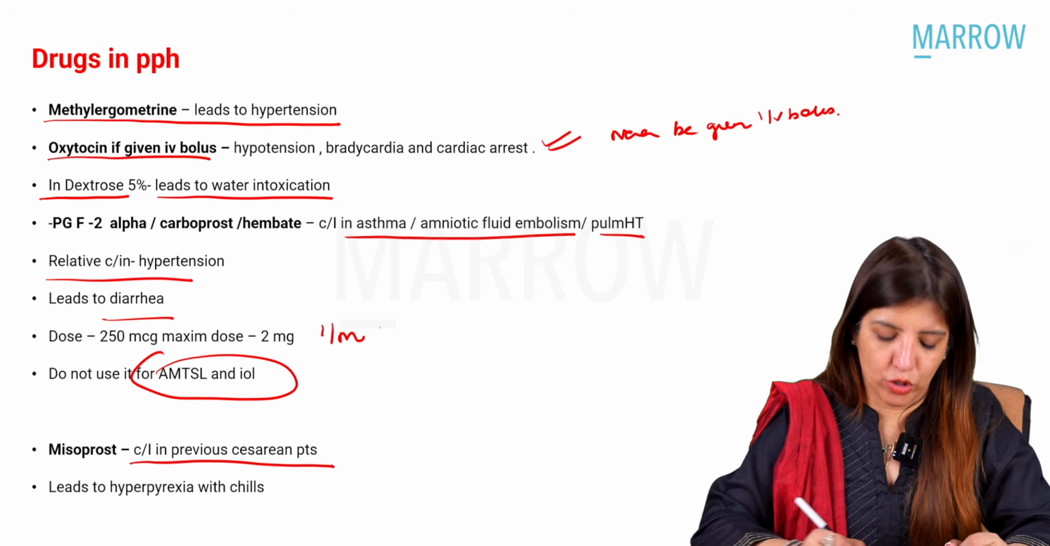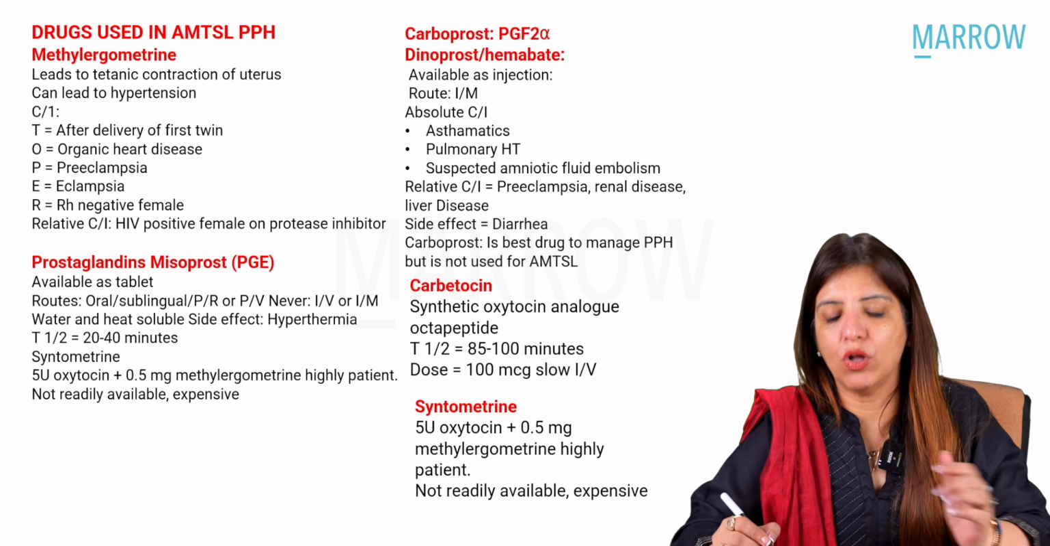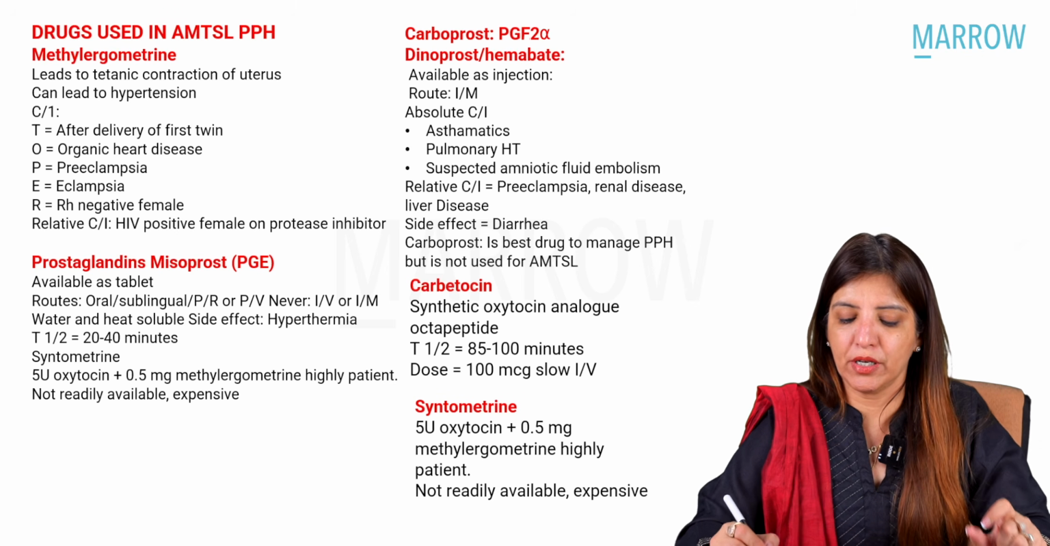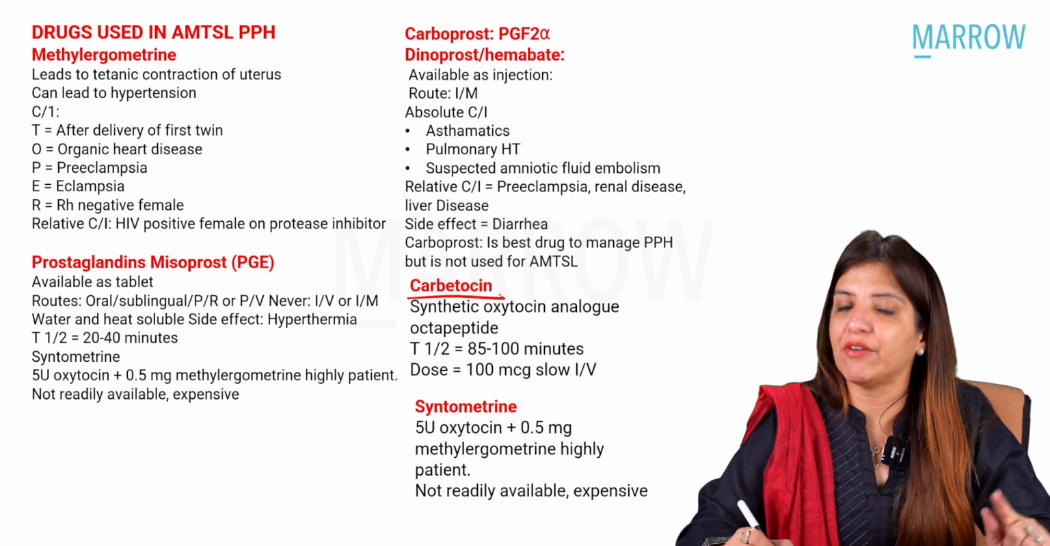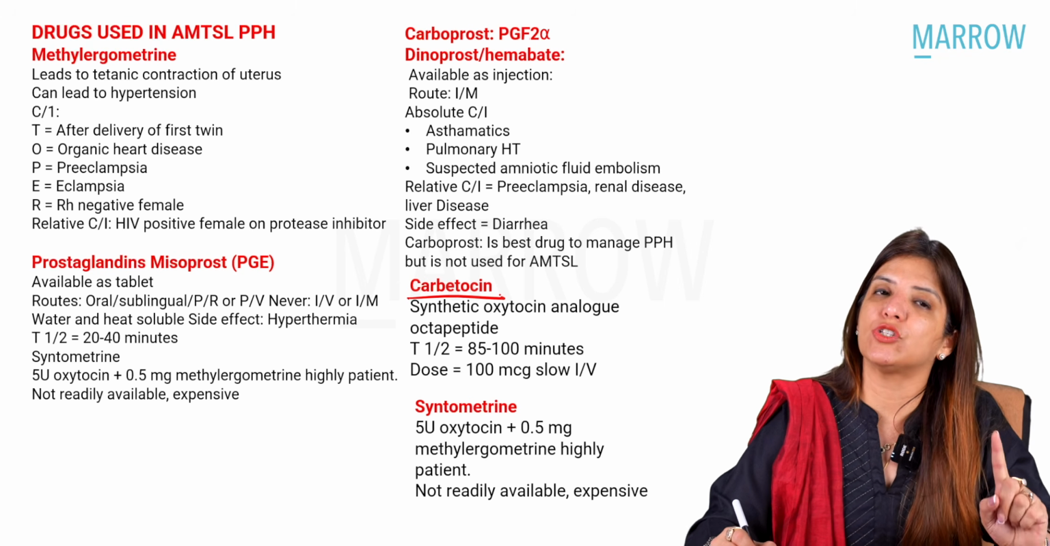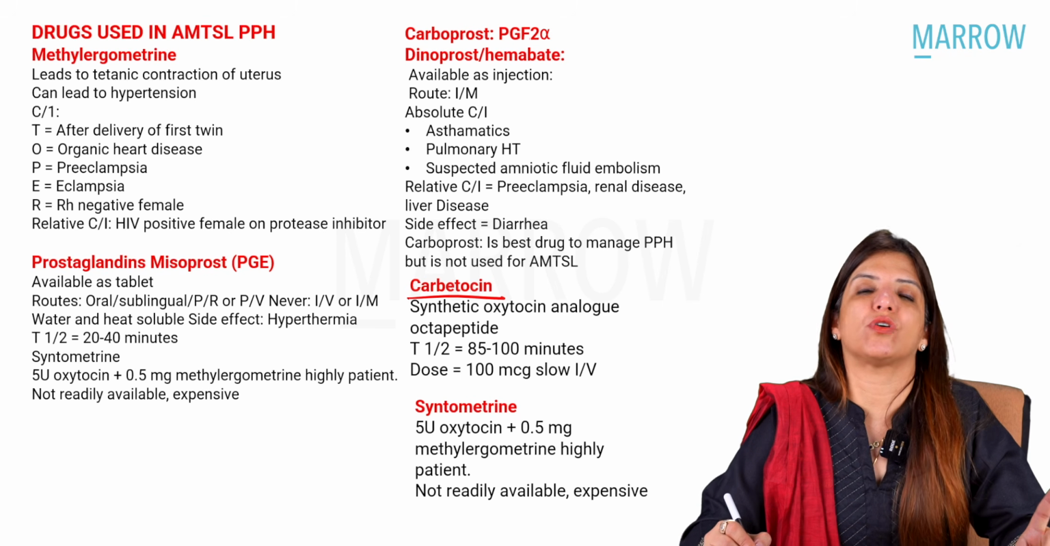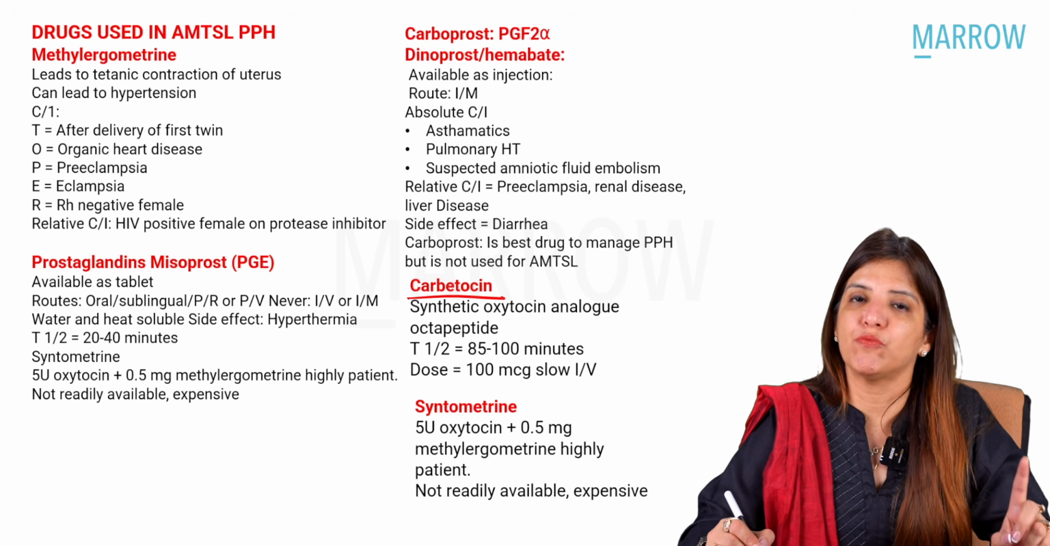Right? So these are important points which you have to remember. These are all the important things on the drugs which you have to remember. For example, carbetocin, it is never used for managing PPH. It is always used in management of AMTSL. And in AMTSL, the dose of carbetocin is 100 micrograms slow IV.